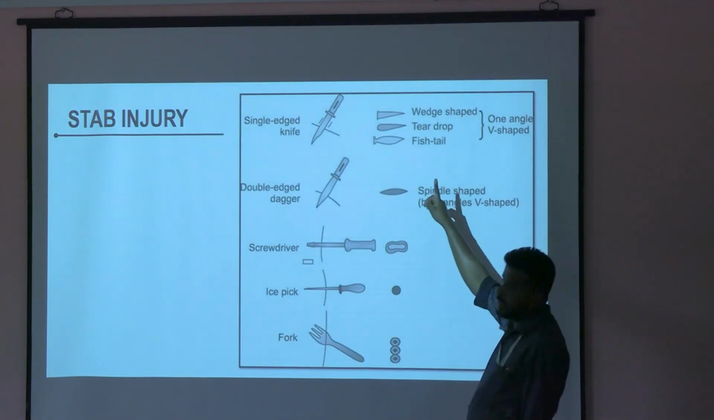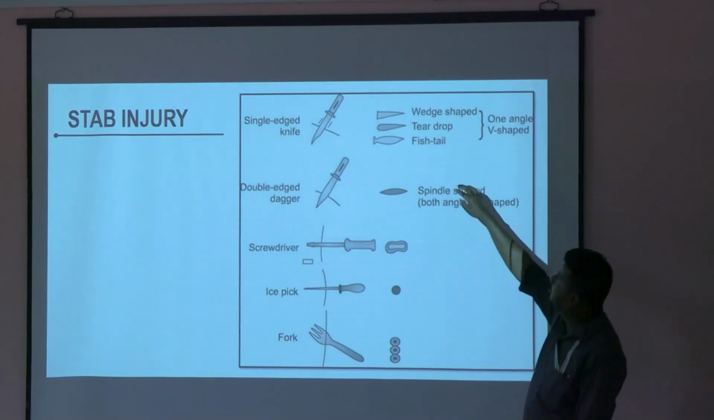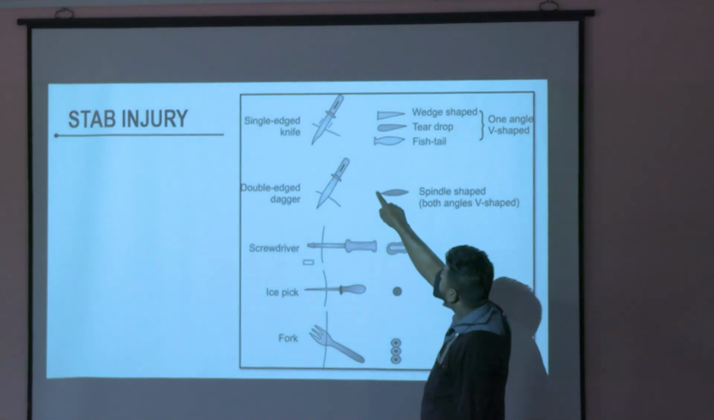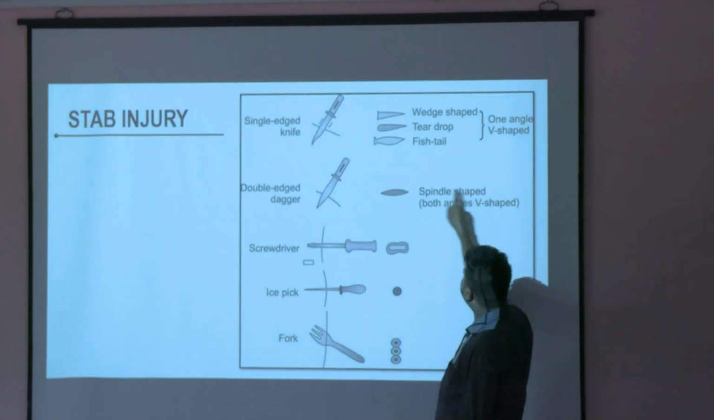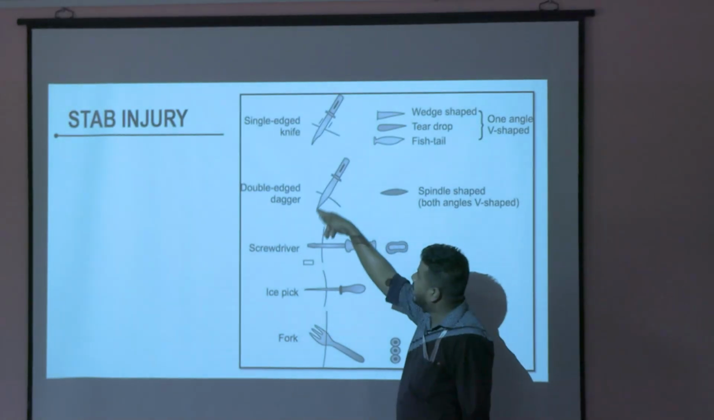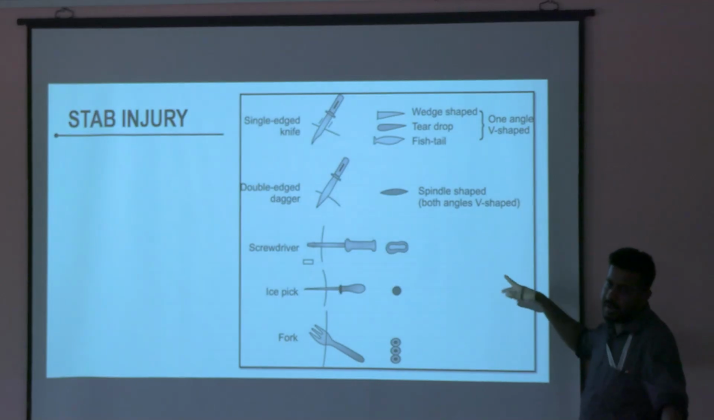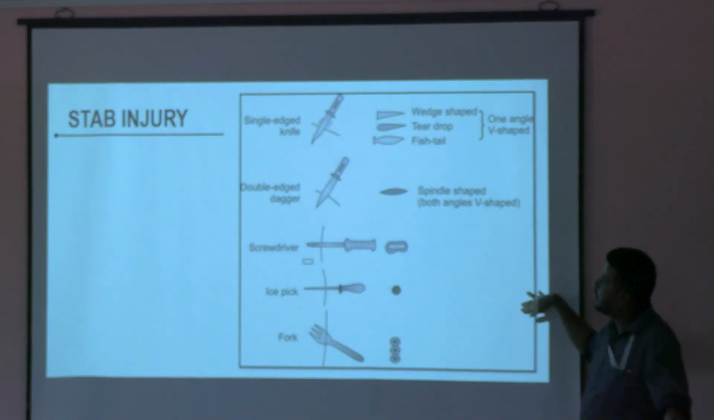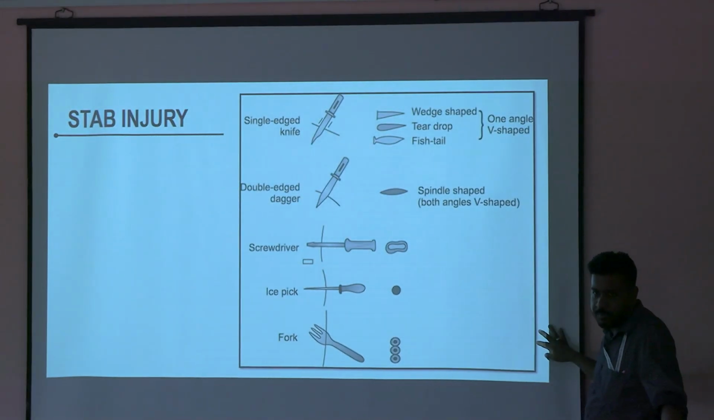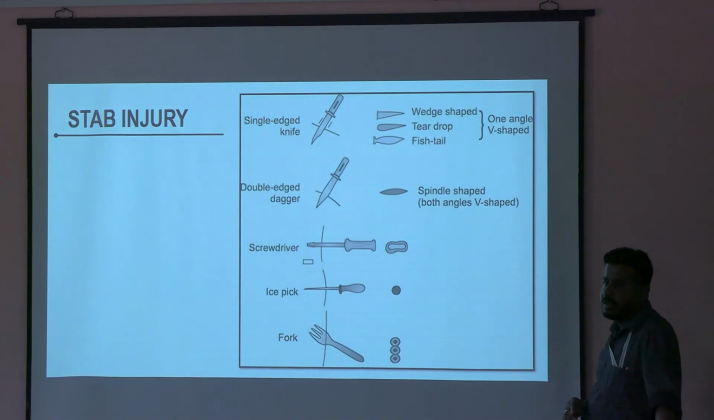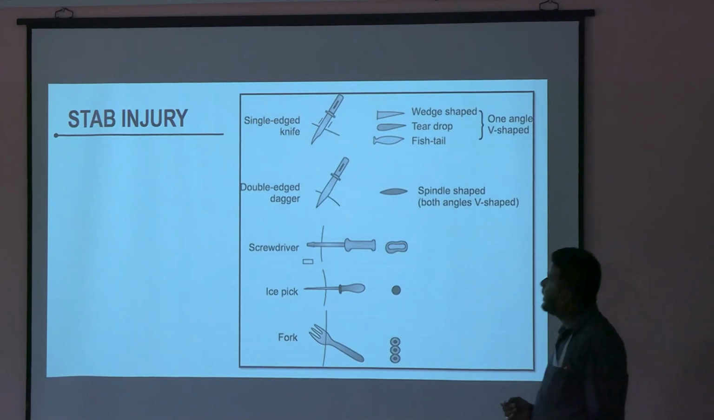See, single edge, one edge is sharp. So only one pointed angle, one acute angle. Other end is blunt. If both are pointed, that becomes a spindle shape. That means both sides are sharp. I might give you a long question on this. A man is stabbed, and on examination you have found out that it is a spindle shape stab wound. So what could be the probable type of weapon? So you will say double-edged sharp weapon. Okay?